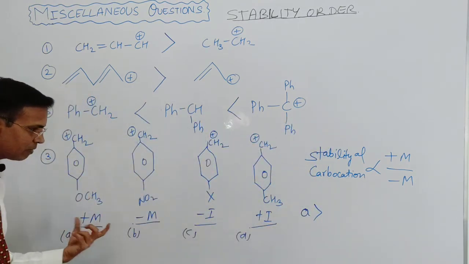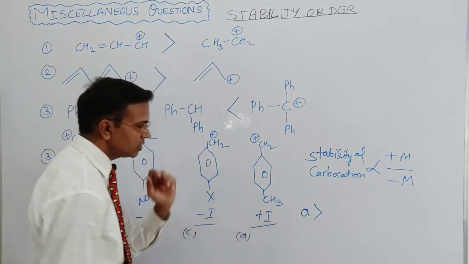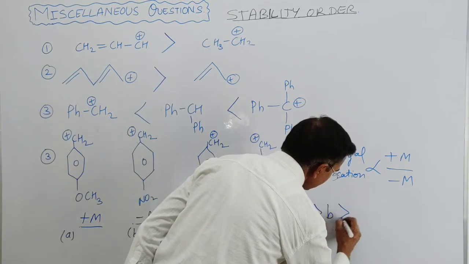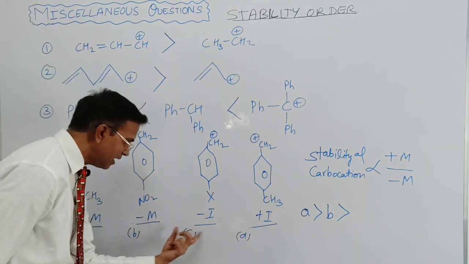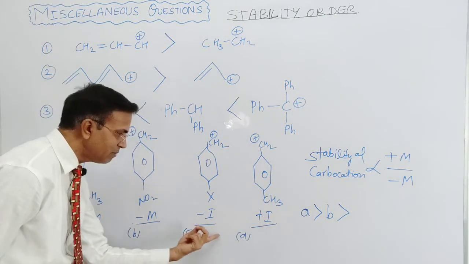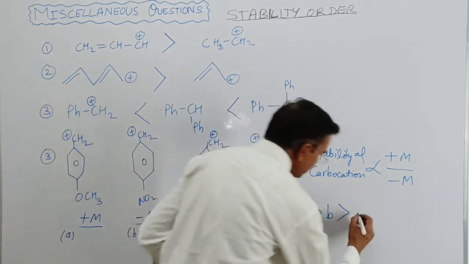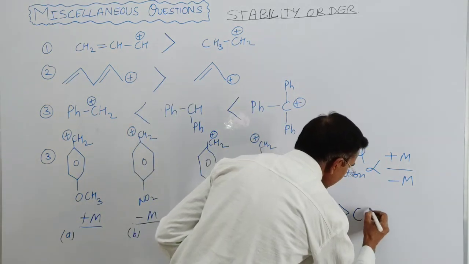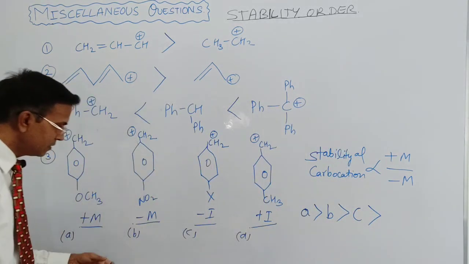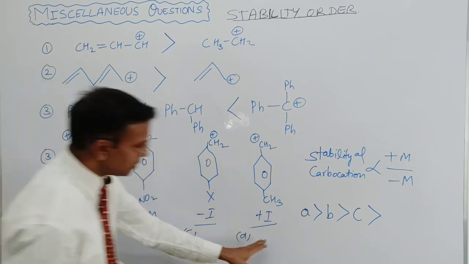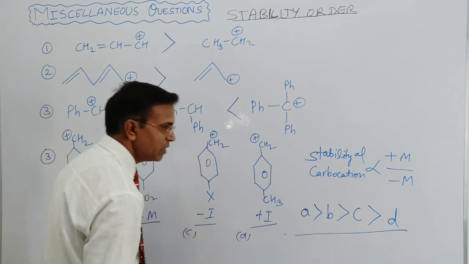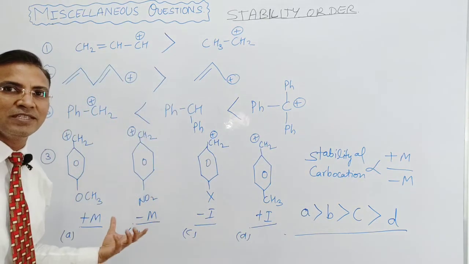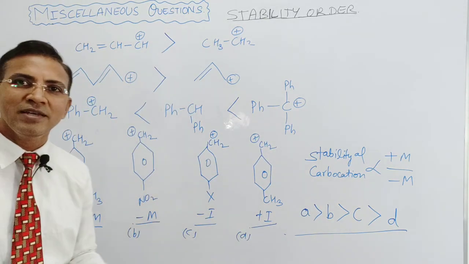Then plus I, this will be in the second position. Now come to the minus I and minus M. Minus M is more effective than minus I. So minus I, then C, then the last is plus I, D. So this is the stability order of the given species, right? So move to the next questions.